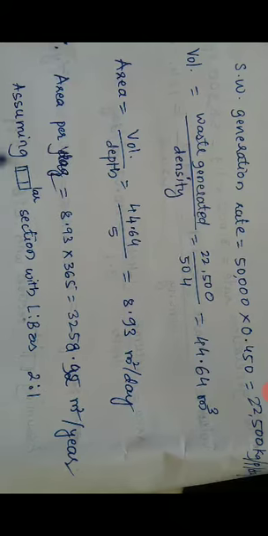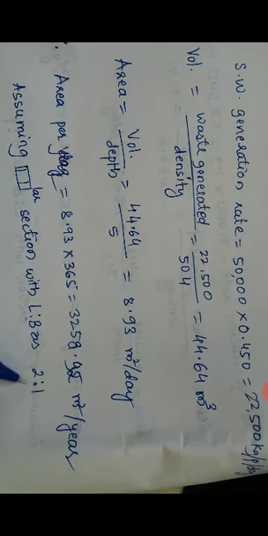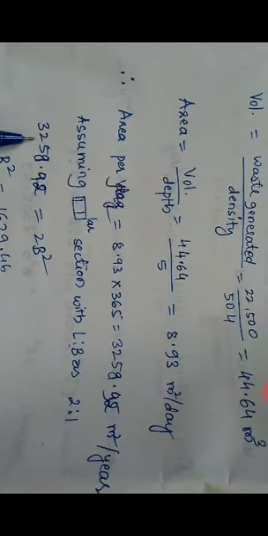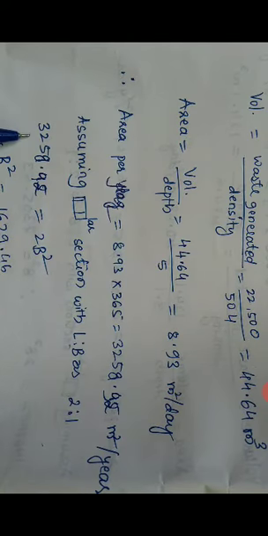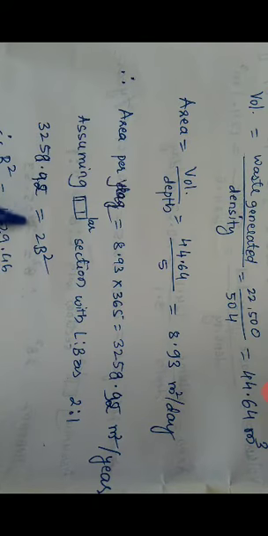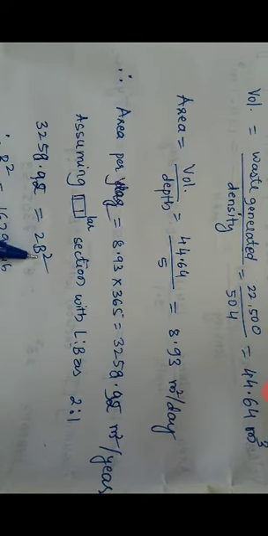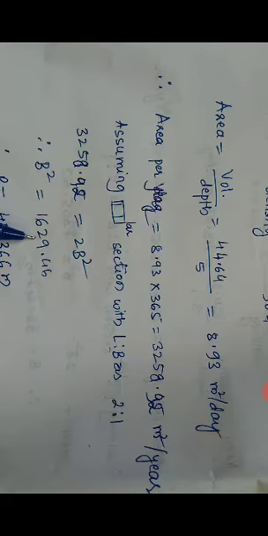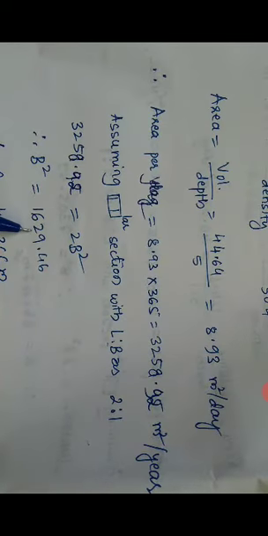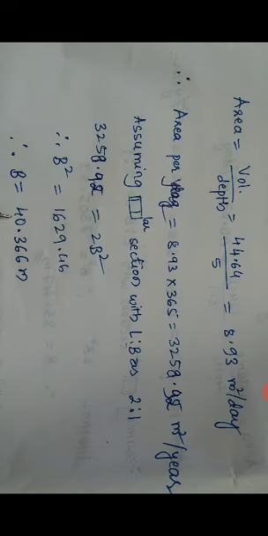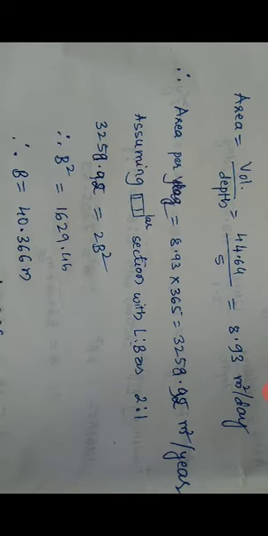Then you have to assume a rectangular section with L to B ratio as 2 to 1. This you have to assume. Then the area is 2b square. The area we have calculated, that is 3258.92, is equal to 2b square. Can you find the b from this? So b square is half of this, which is 1629.46. The value of b is the square root of this, which is 40.366 meters.